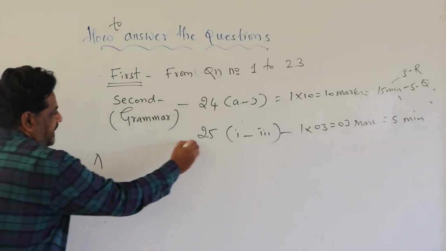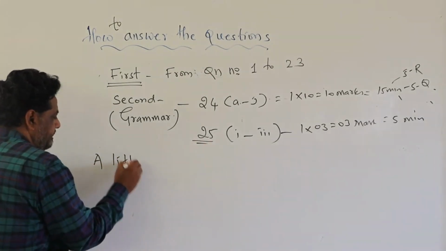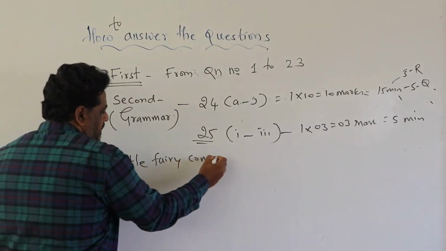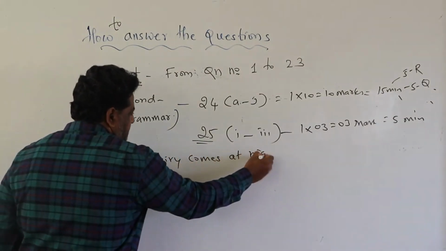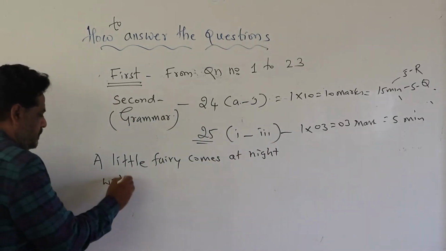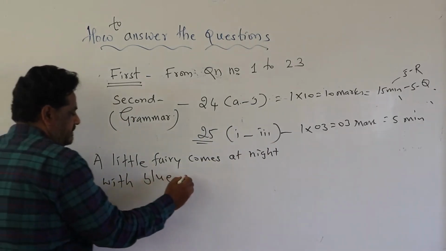Question number 25. A little fairy comes at night with blue eyes and silver hair.